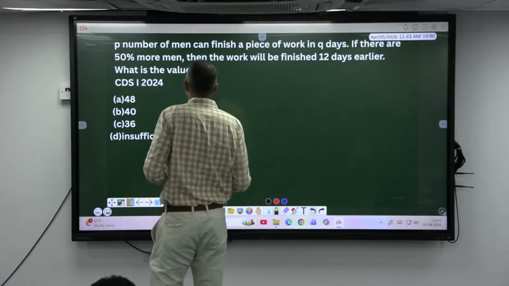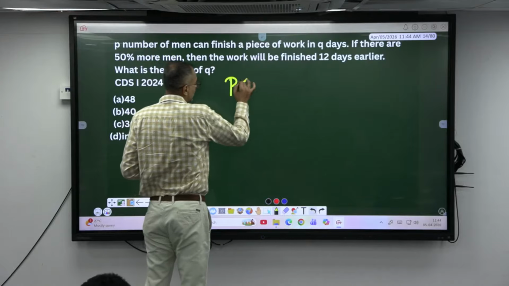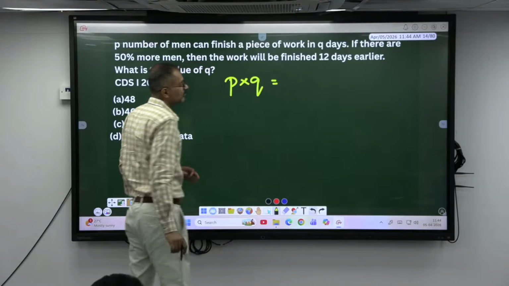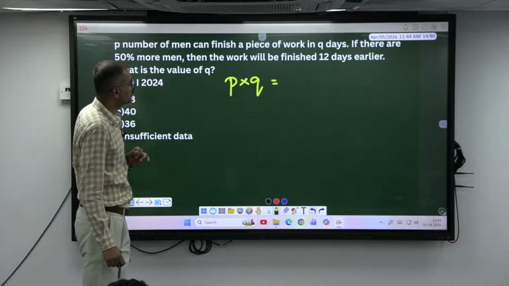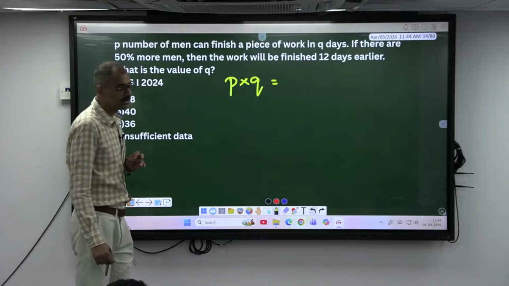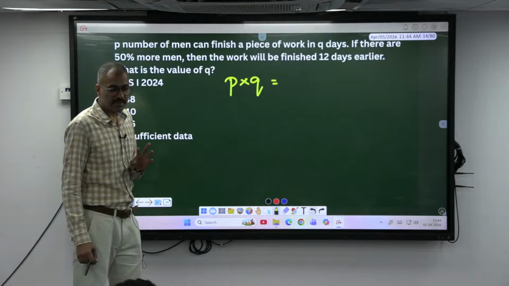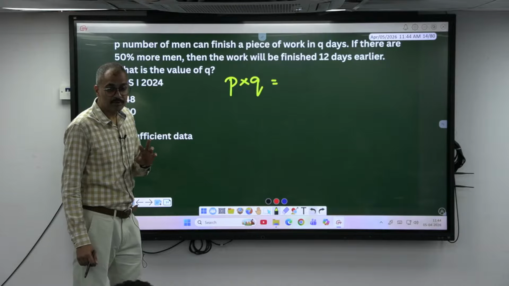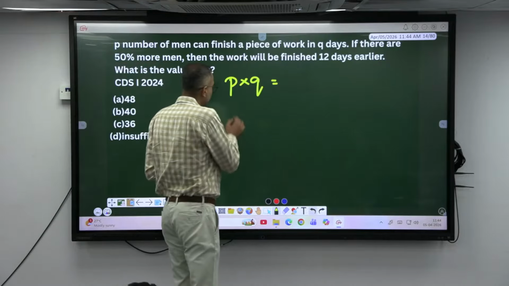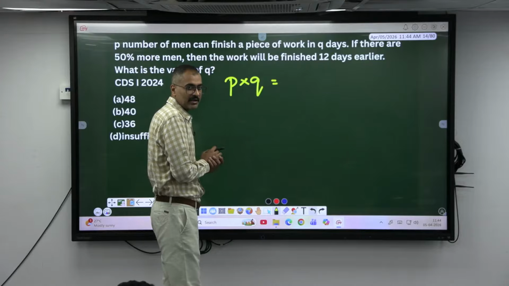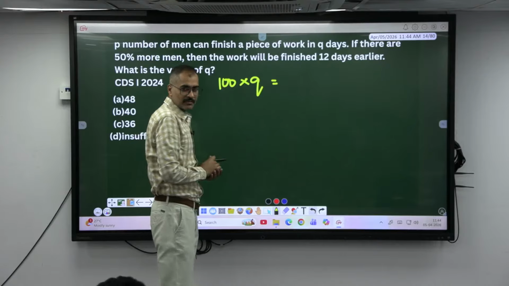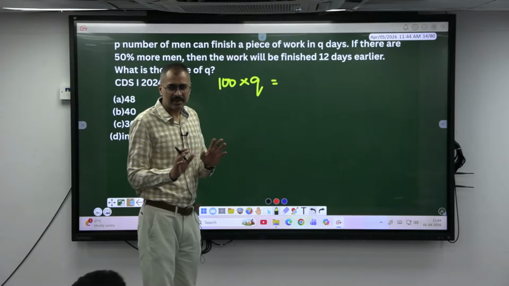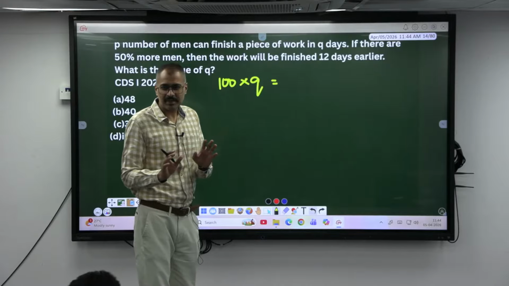So, P men take how many days? Q days to complete the work, right? The same work, if there are 50% more men, then the work will be finished 12 days earlier. What is the value of Q? If there are how many more men? 50% more men. What percent of people are there here? Can I consider this as 100? Whenever I am comparing with percentage, take it as 100, if it is not in fractions. So this is 100.